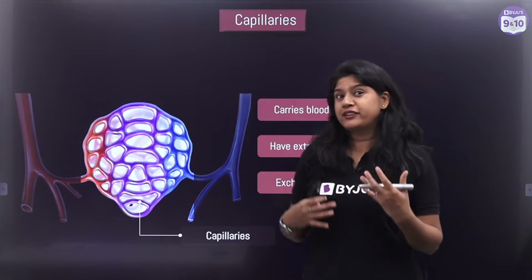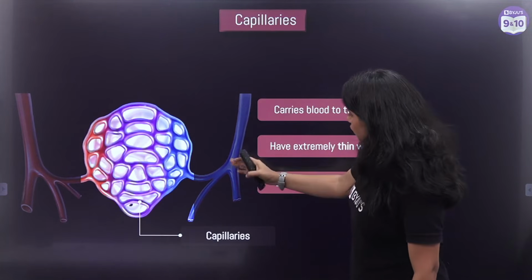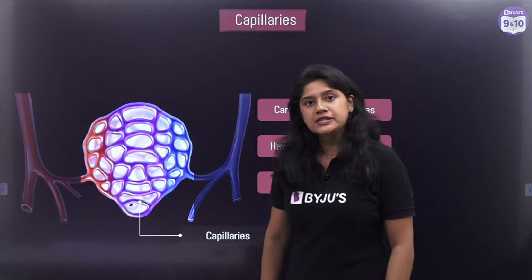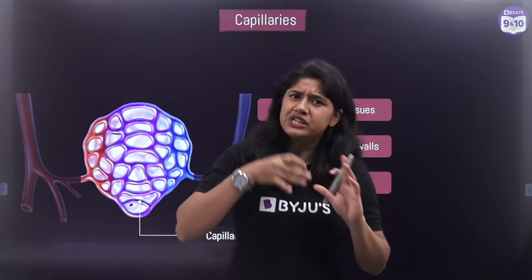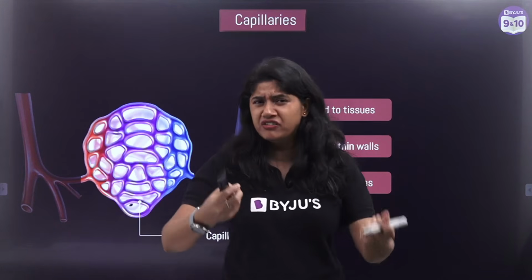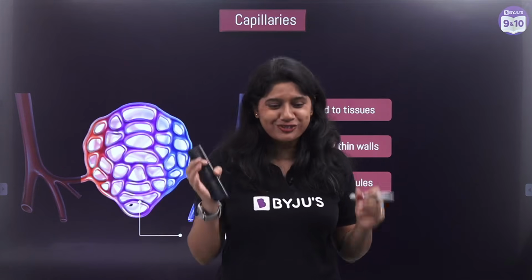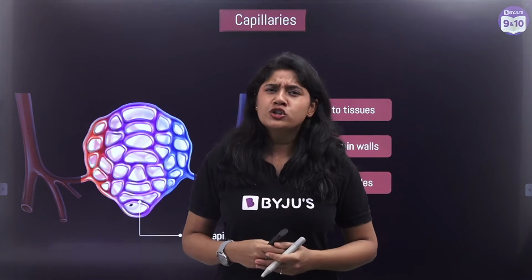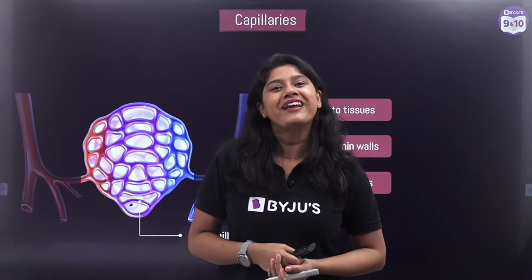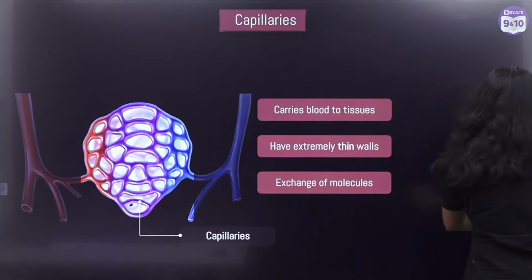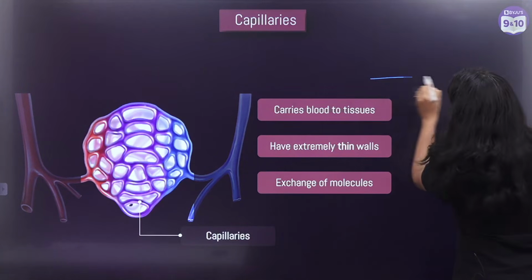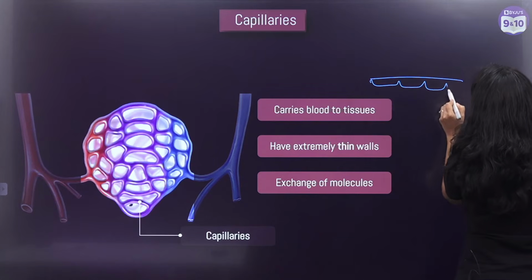Now, what are capillaries? Over here, we can see the blue one, right? We usually identify that as a vein, and the red one over here, the arteries. So when the arteries and veins go deeper and deeper inside the body, what do we see? Of course, they have to travel, right? And they have to carry the materials to the cells and to the tissues. So the more they go deep inside the body, they become very, very thin walled. So the capillaries are vessels with only one cell thickness.